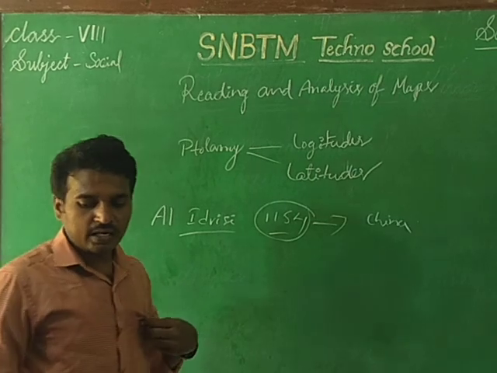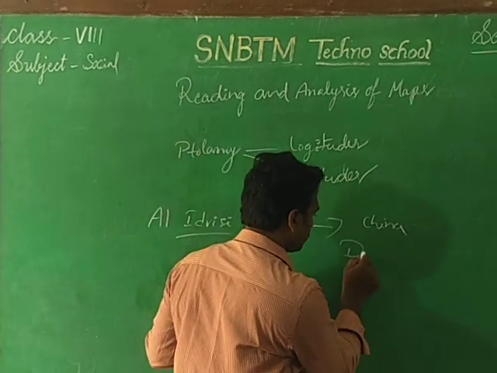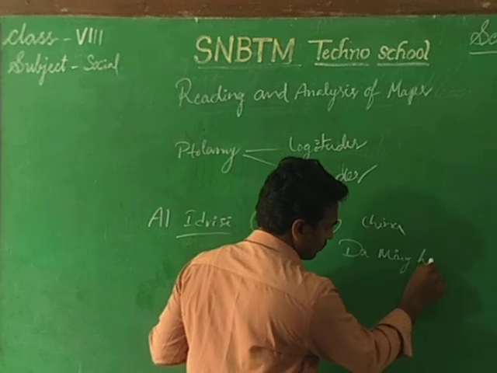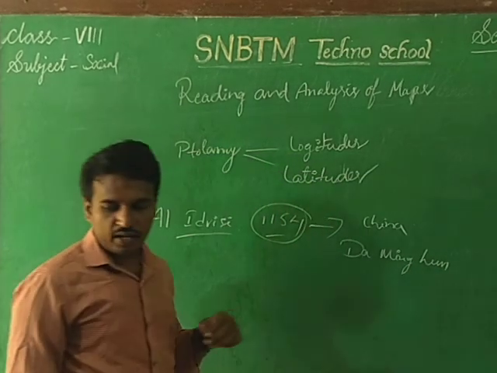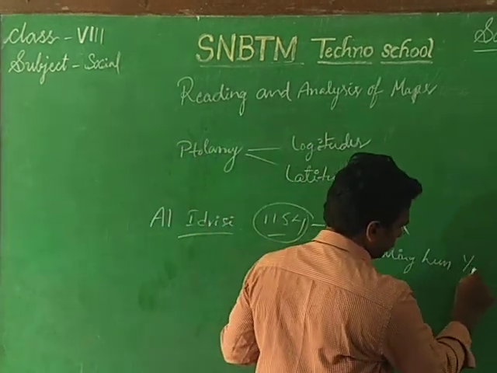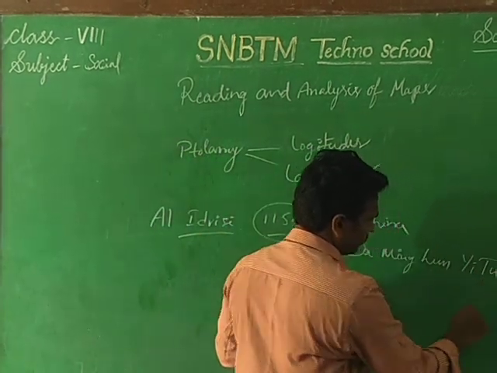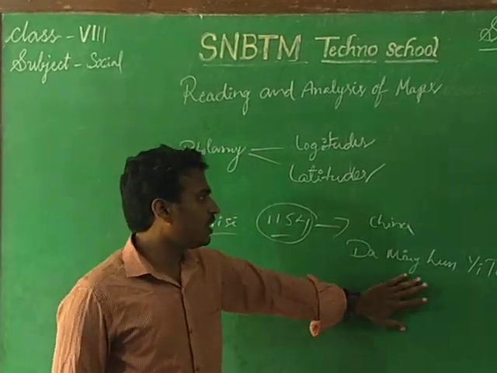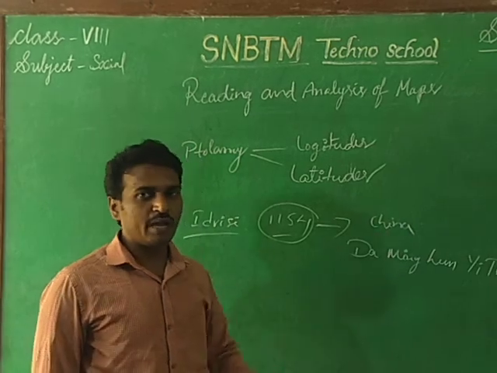His name is Daming Han Yitu. He is the person who also prepared one more map. Why?